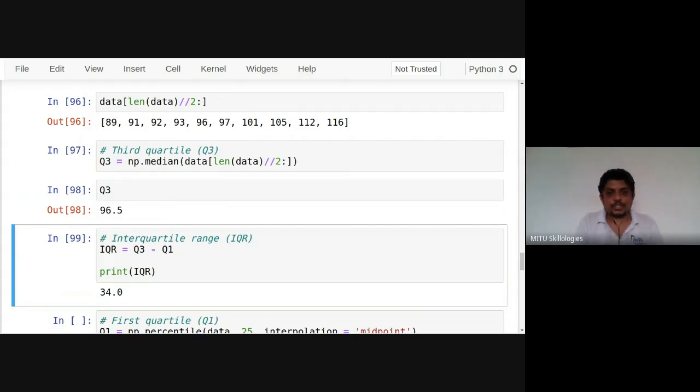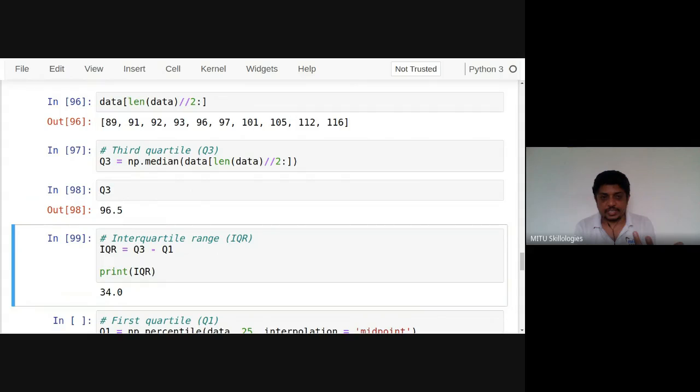The range function we have already seen for the dispersion of data. Range is the difference between the minimum and maximum. Here also, the difference between the 75% quartile and the 25% quartile is called the interquartile range. So this is how the quartiles are calculated.